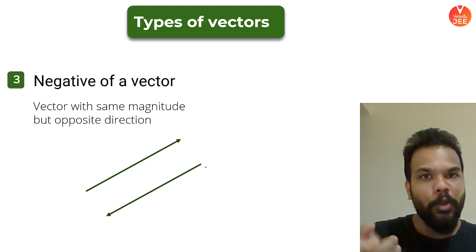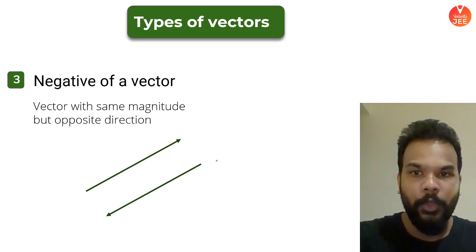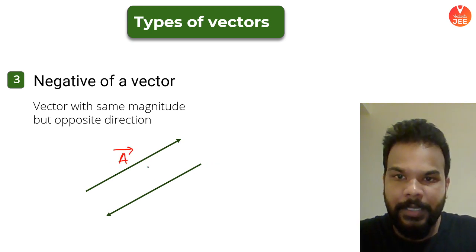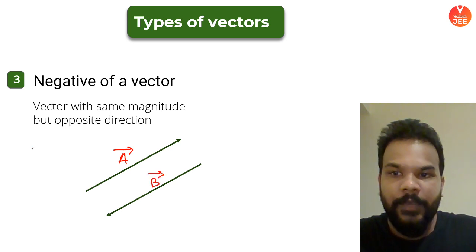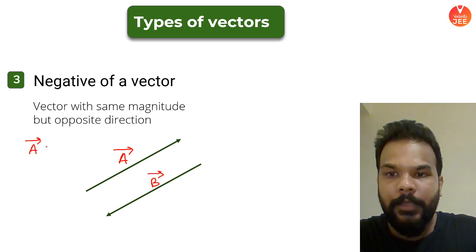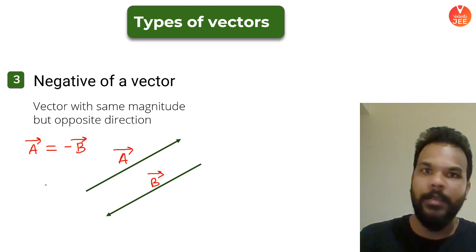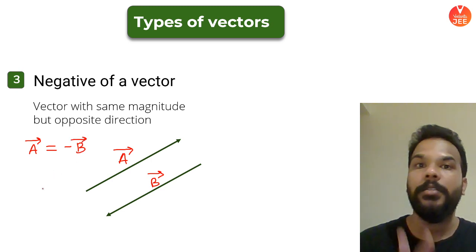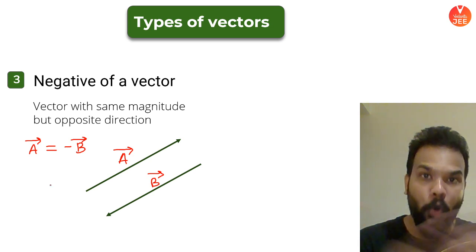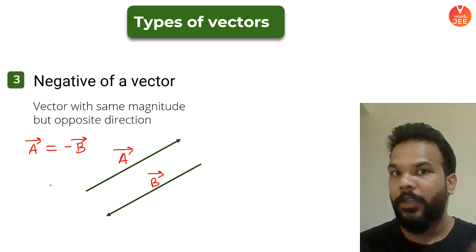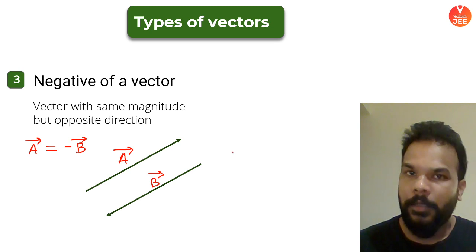But when we speak about negative or opposite vectors, if this vector is A and this vector is B, we say vector A is equal to minus of vector B, or vector B is equal to minus of vector A, because they are equal in magnitude and opposite in direction. That minus sign gives you the indication of their direction.